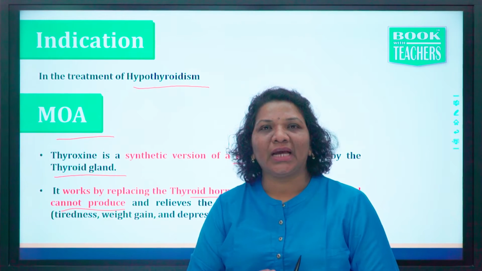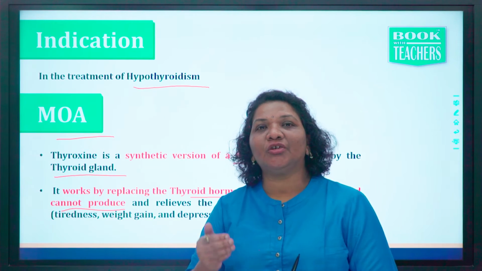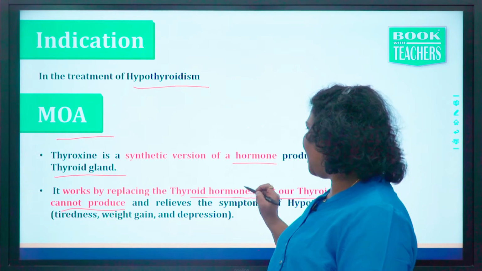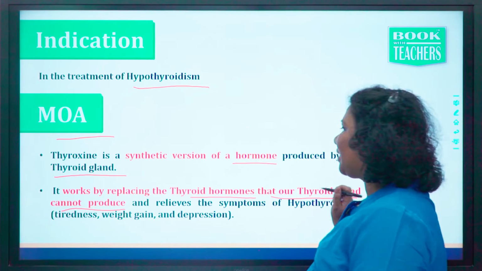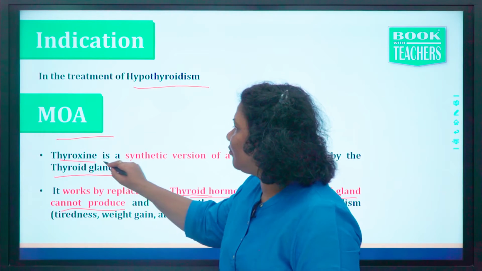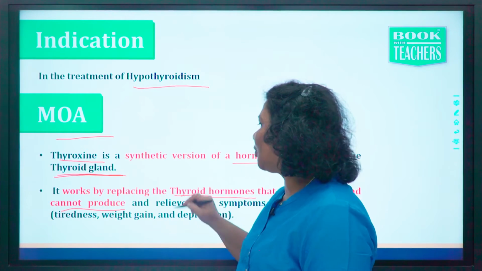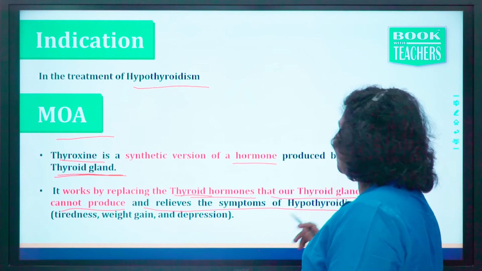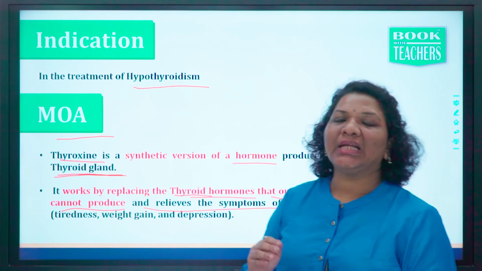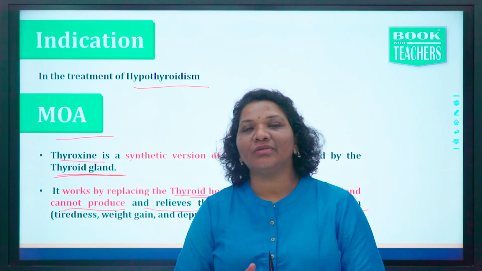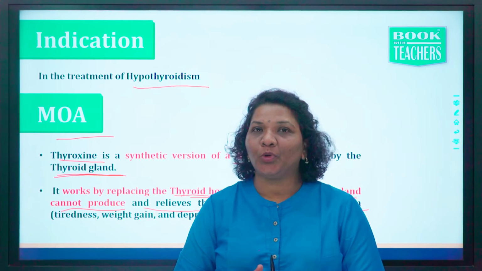What is the function of the thyroid gland? The function of the thyroid gland is to produce thyroid hormones. But when the thyroid gland cannot produce thyroid hormone, thyroxine works on the thyroid gland to produce this hormone and relieves the symptoms of hypothyroidism.